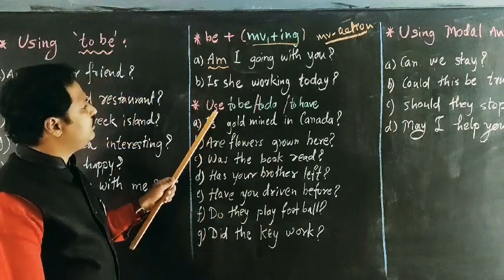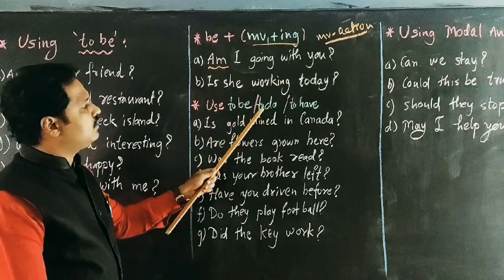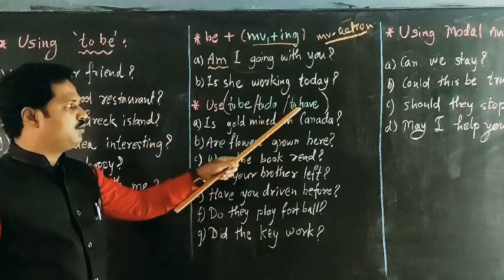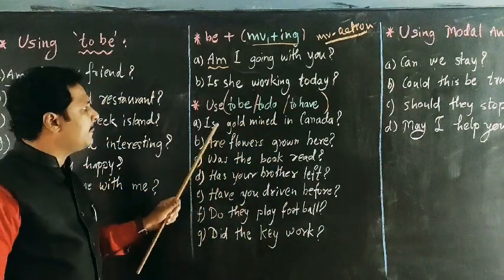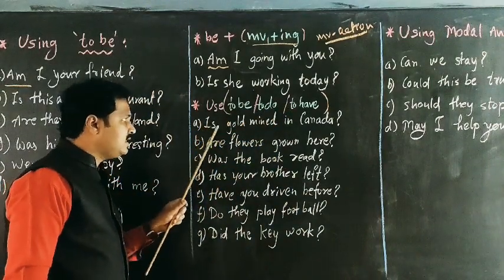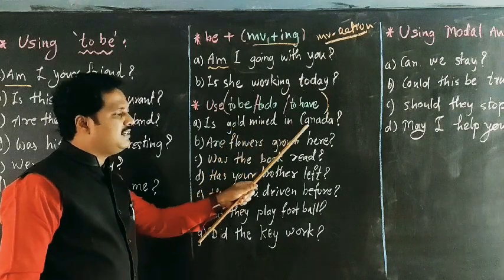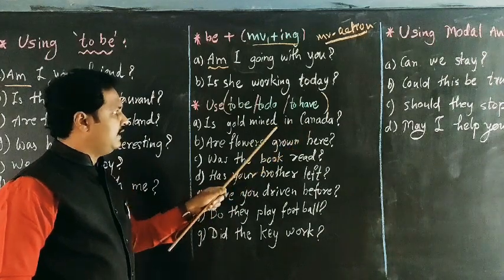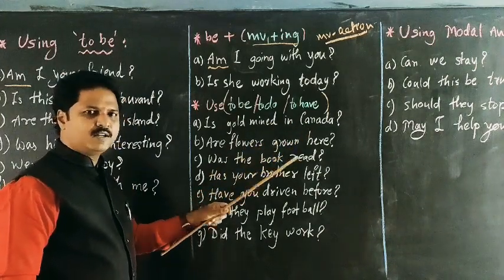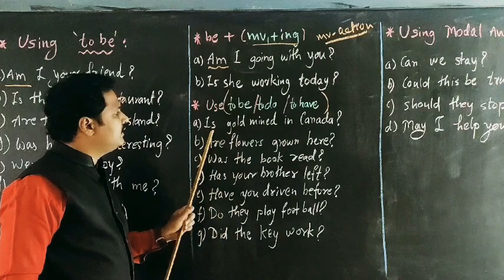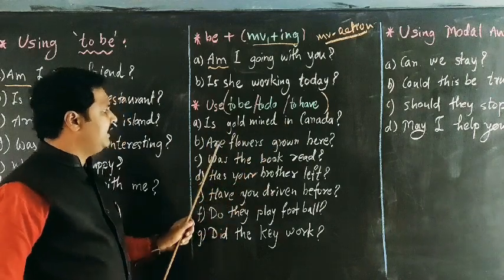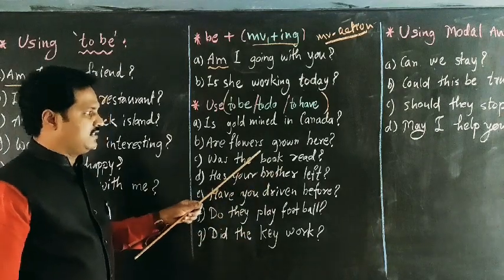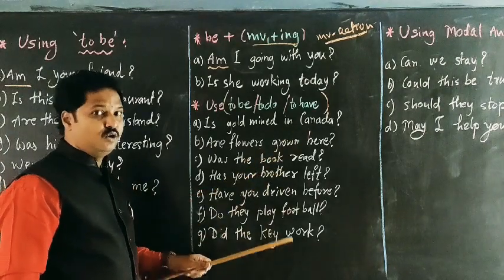The next one, using to be, to do, or to have. Such examples will be there. To be: Is gold mined in Canada? Yes, there is. The answer will be yes, or whatever in full sentences. Then, are flowers grown here? Yes, they are, or no.